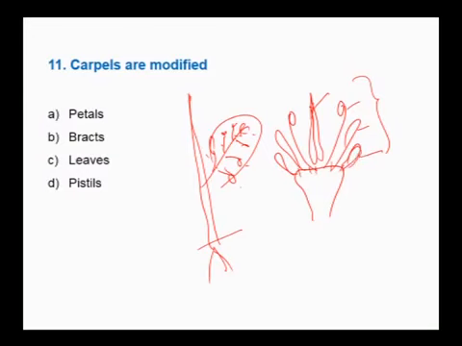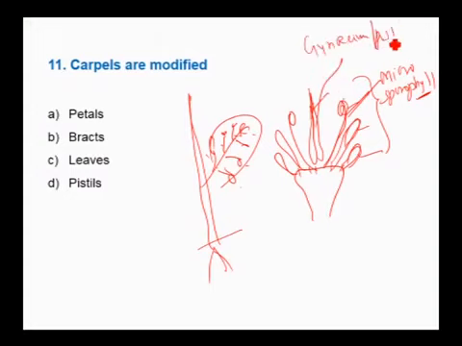Sepals are the modified leaves for protection again. Petals are the modified leaves to attract pollinators. Stamens are the modified leaves for the production of microspores. Therefore, stamen is also called as microsporophyll. Phyll means leaf. Microspore producing leaf. Whereas gynoecium, or we can call it the pistil. Pistil is made up of gynoecium, or pistil is made up of one or many carpels. So, carpels are the units of gynoecium.